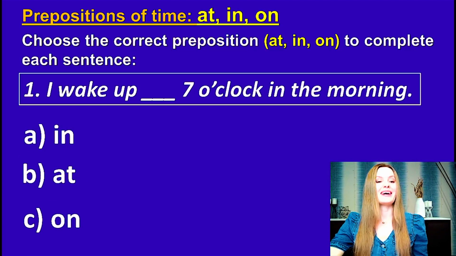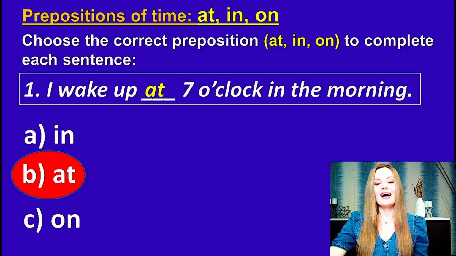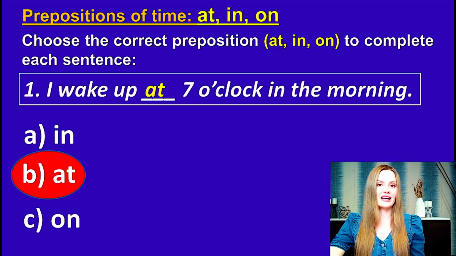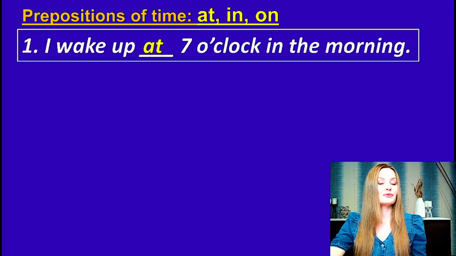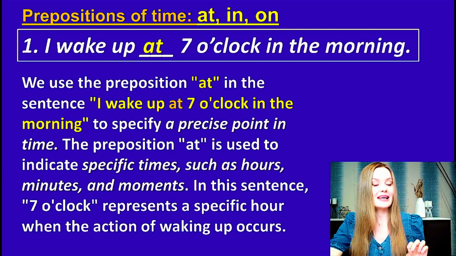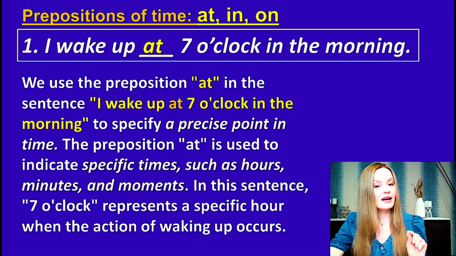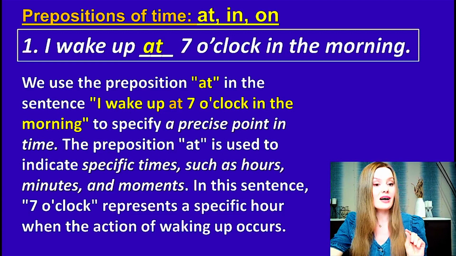Okay, good job. The correct answer is I wake up at 7 o'clock in the morning. Please repeat after me. I wake up at 7 o'clock in the morning. So the rule is, we use the preposition at in the sentence I wake up at 7 o'clock in the morning to specify a precise point in time.